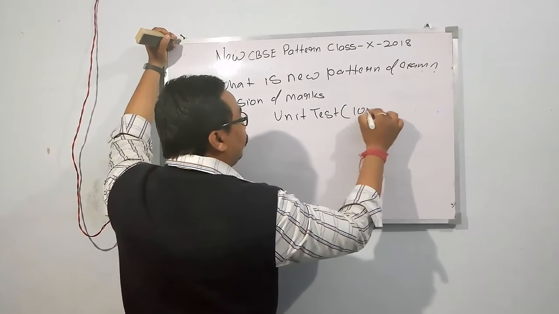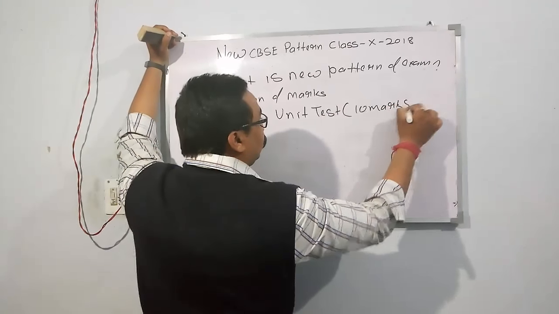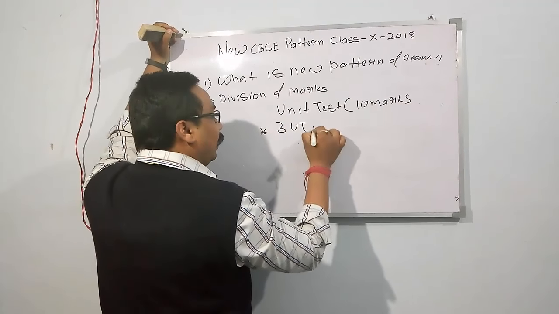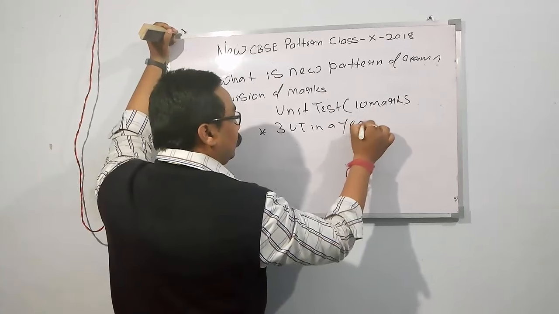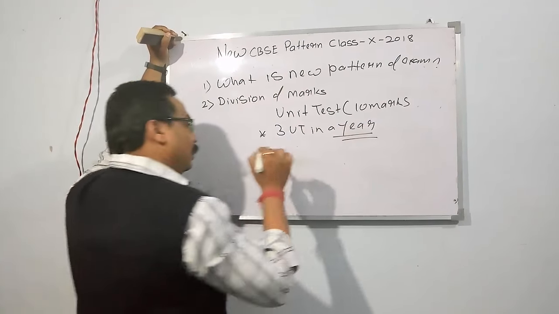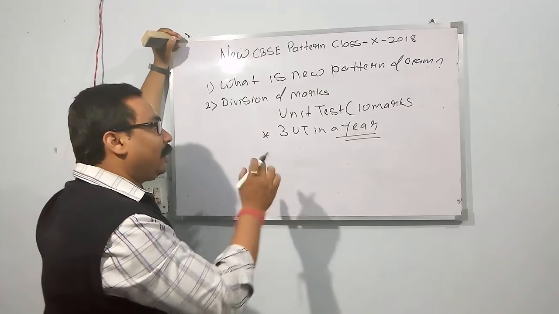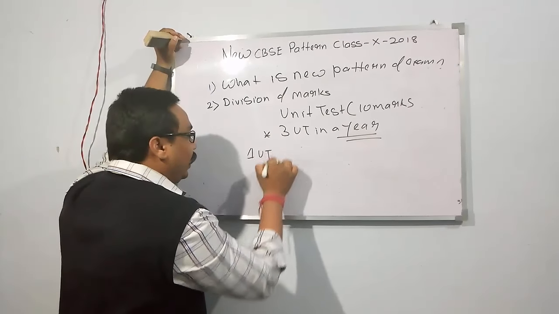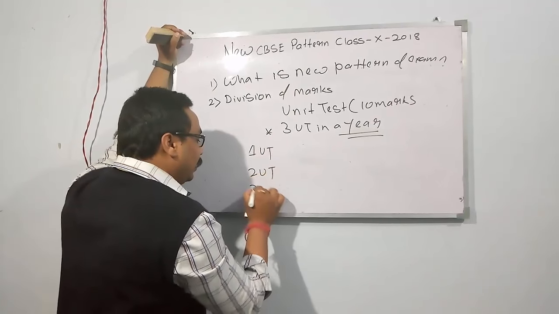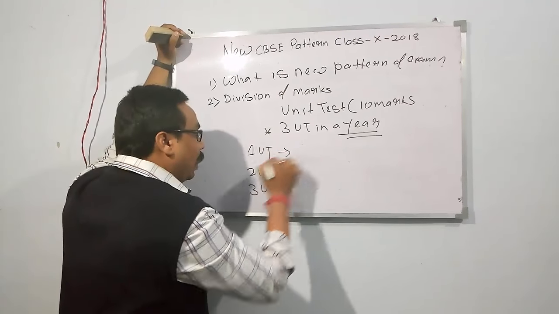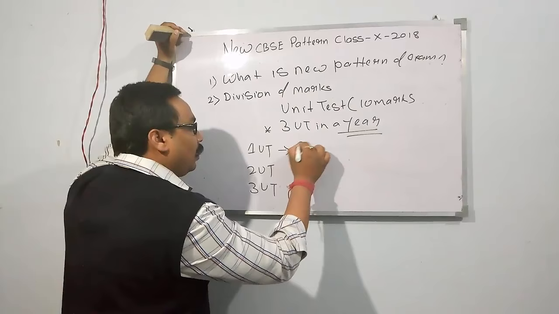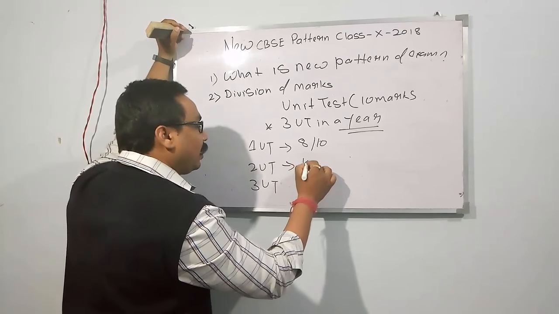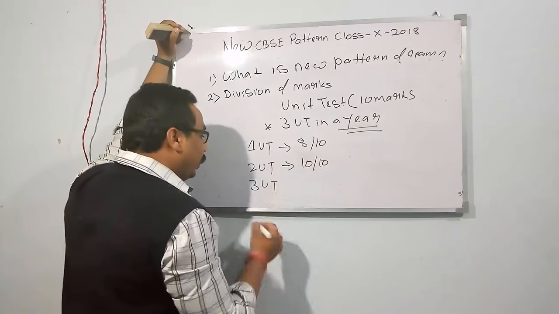It comprises 10 marks. Your first point is that you have to face 3 unit tests in a year. And I am explaining this with an example to make it clear how you will get the 10 marks. First UT, second unit test and third unit test. Suppose a student scores 8 out of 10 in the first unit test. In the second unit test, he or she scored 10 out of 10, very good.